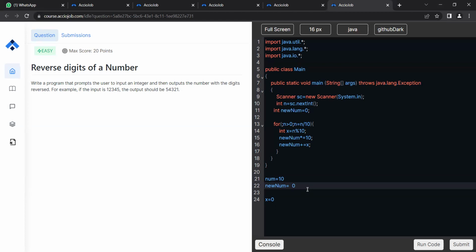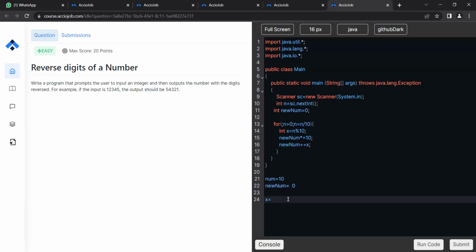Now after that, this time again x becomes 0, right? New number into 10 gives me a 0 itself, right? Plus 0 still makes it a 0, right? So at the last also I'm getting a 0 itself, right?